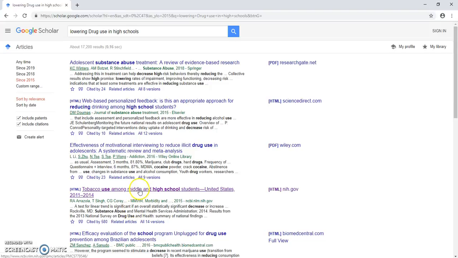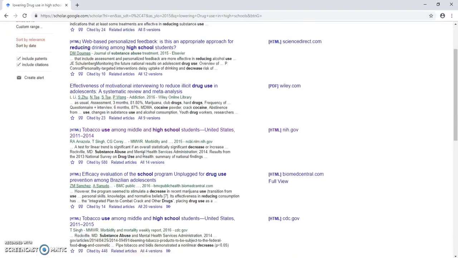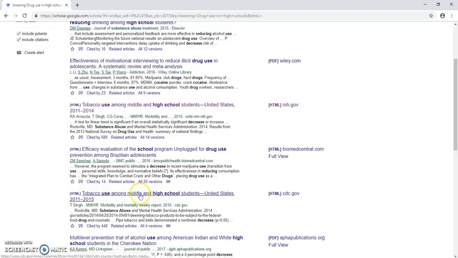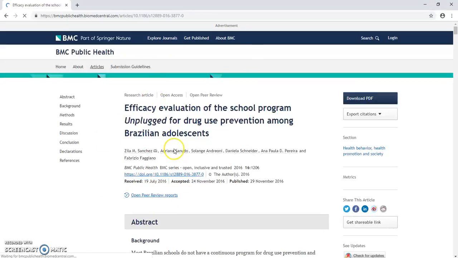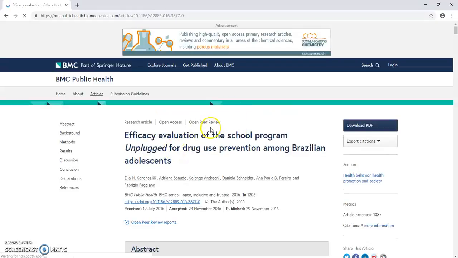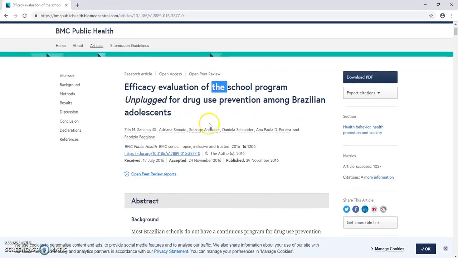Middle school students in the United States. Oh, I need a power vacuum. Effectively evaluate the school program. So then I'd probably come down here, keep looking for one that seems to use, so right here. This one looks pretty good. Efficacy of the evaluation of the school program Unplugged from drugs.